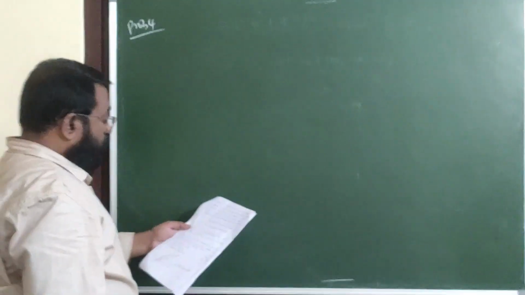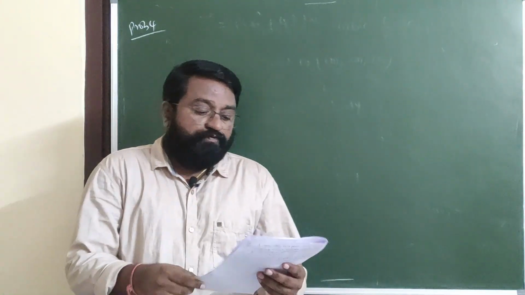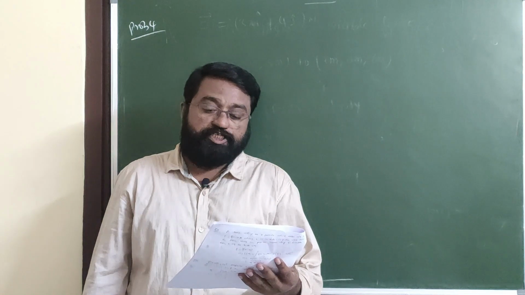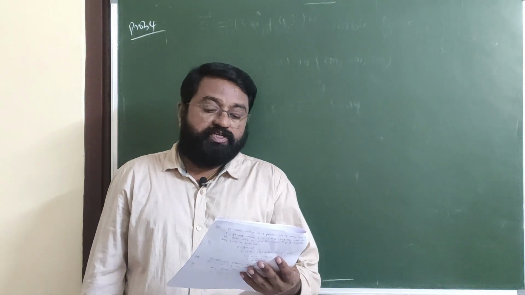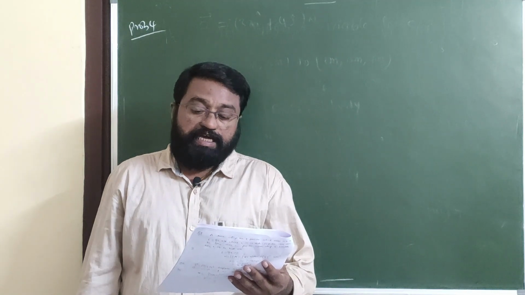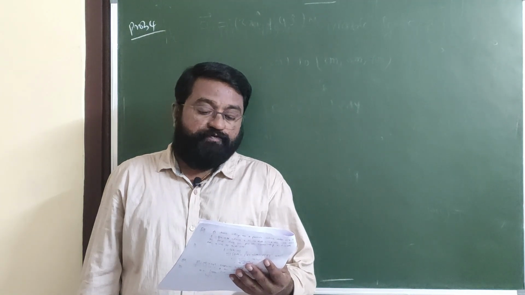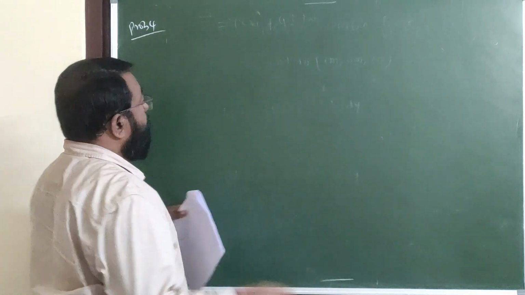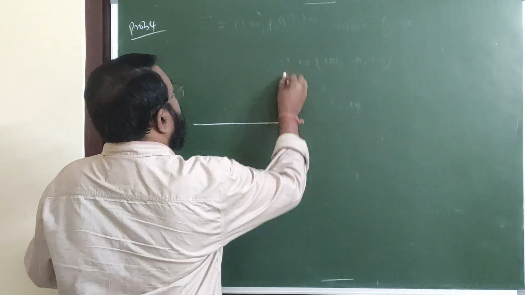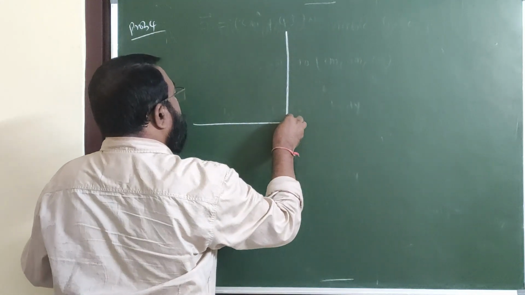So, problem number 4. A constant force F acts along a smooth quarter circular arc of radius r, fixed on a horizontal surface. Calculate work done by the force F from A to B. See here. This is the arc given.